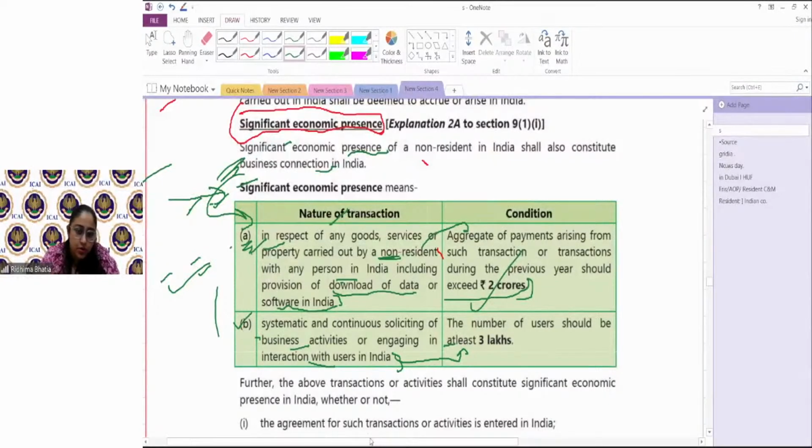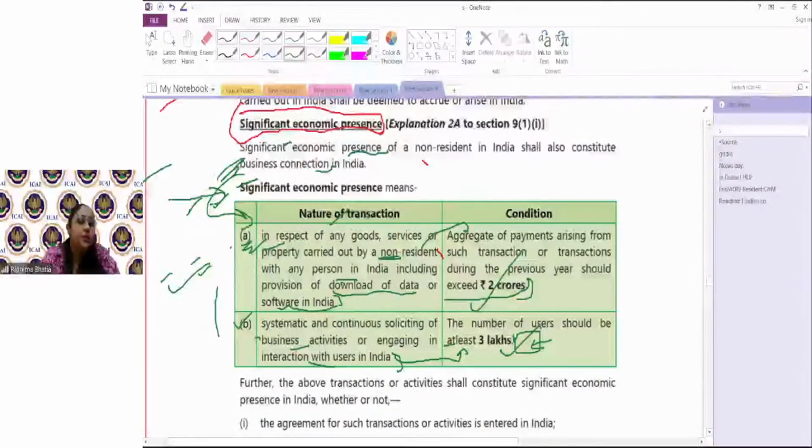You are registered there, you are engaging customers there. People pay amounts to get premium accounts there. So if you are engaging customers systematically and continuously, and the number of users registered on your platform is more than 3 lakh, then you have significant economic presence in India.